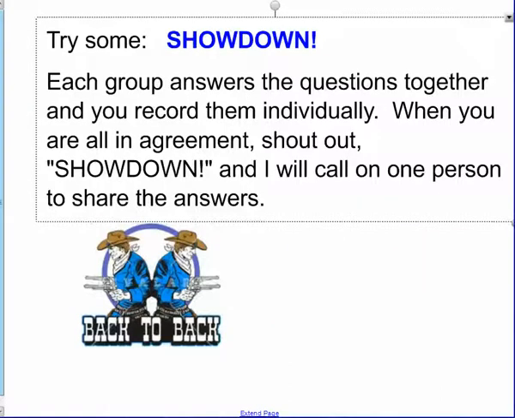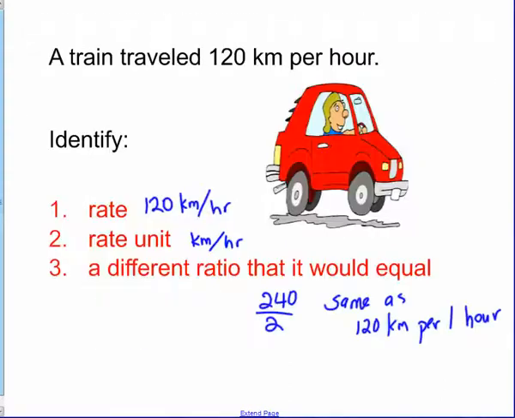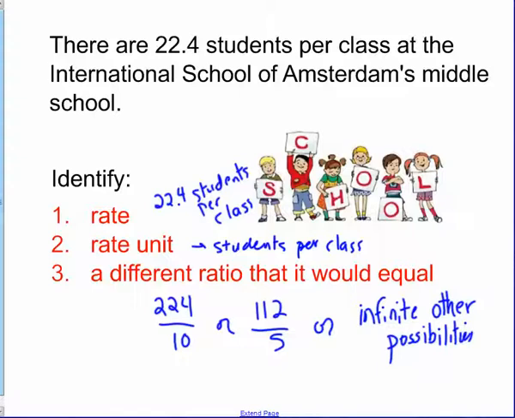All right, then we had our showdown competition with your groups, and you had to put your heads together and answer this. When you all agreed on the answers, you jumped up and shouted "showdown," and then I called on people at random in your group to make sure you all agreed. So the rate for this first example was 120 kilometers per hour. The rate unit is kilometers per hour, and a different ratio that it would equal could be 240 kilometers in 2 hours. In fact, there are infinite ratios. We can triple 120 and 1, we can quadruple 120 and 1, and we'll continue getting equal ratios to 120 kilometers per hour.